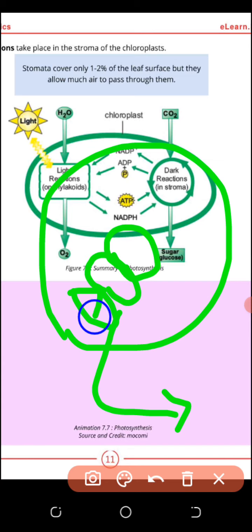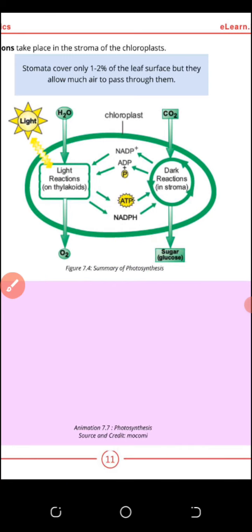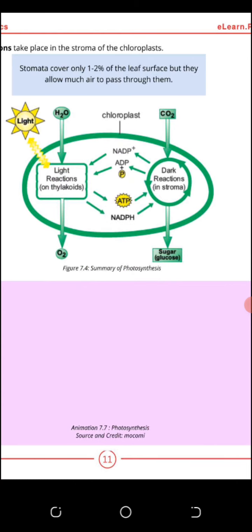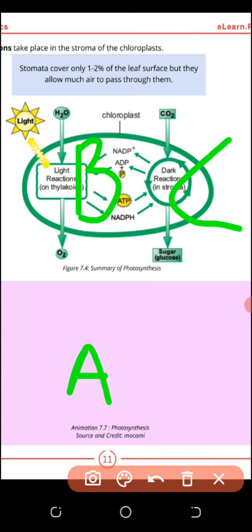Thylakoid membrane is so important because the light reaction, now I am saying a new thing for you, takes place at the thylakoid membrane. What is the light reaction? Light reaction is just like you are throwing a ball to your companion. I will give an example. You are standing here and your friend B is standing here. Another friend, C, is standing here. You will throw the ball to B, and B will throw the ball to C. So it means you are transporting the ball from A to C.